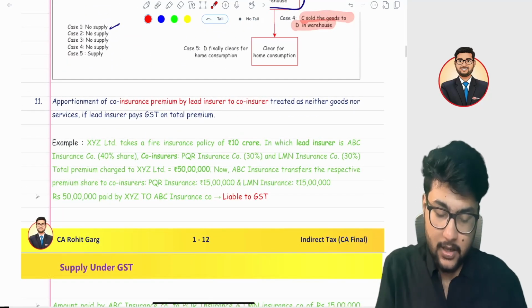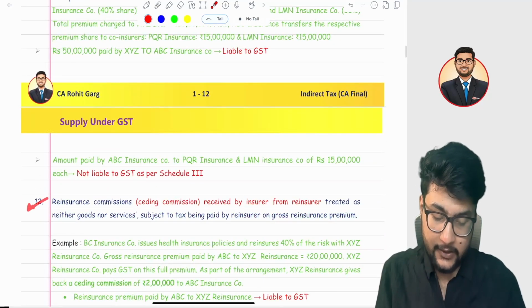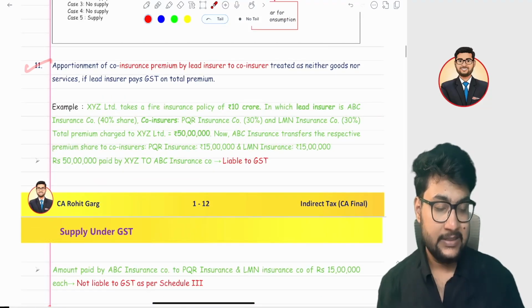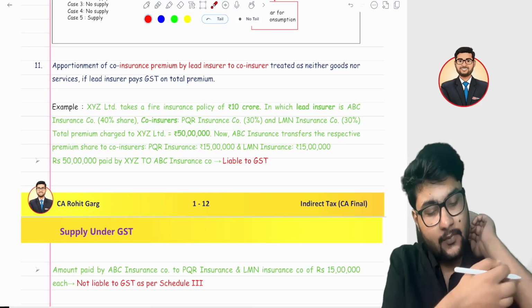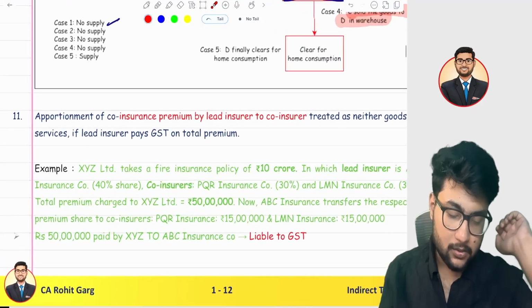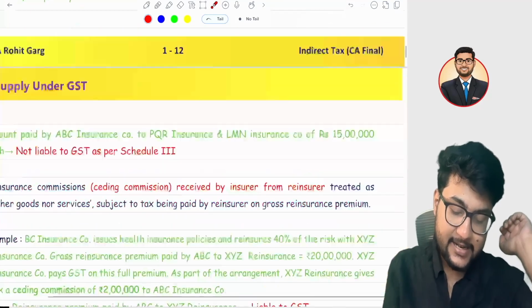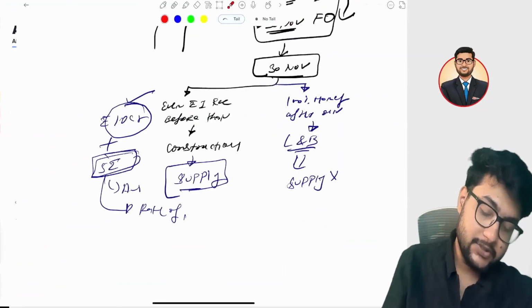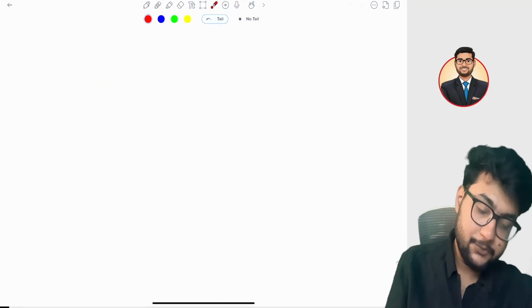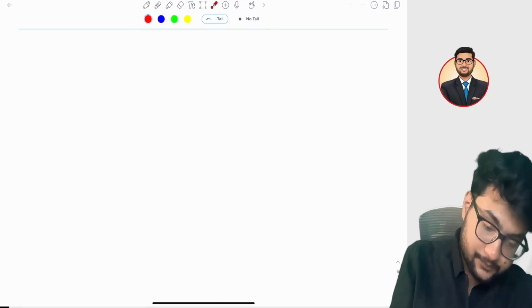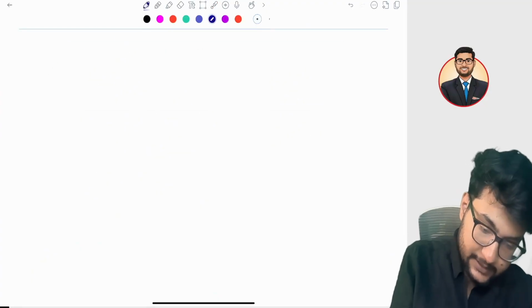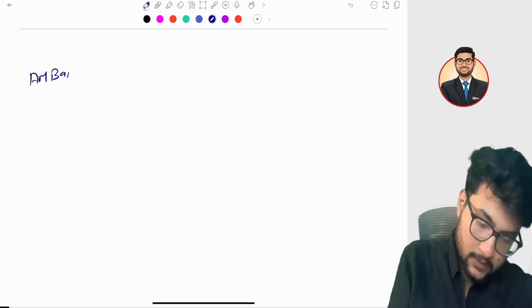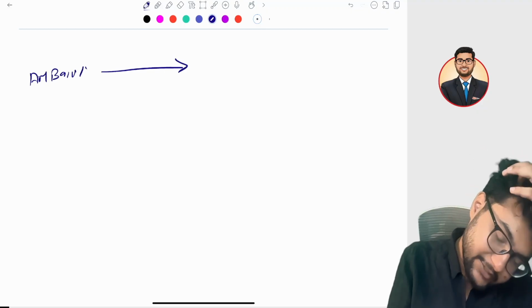Okay, so another is 11th and 12th, they are the new points entered by an amendment. First is co-insurance and another is reinsurance. There is a thin difference between co-insurance and reinsurance. So let me take an example for you. Suppose Ambani wants to take an insurance.